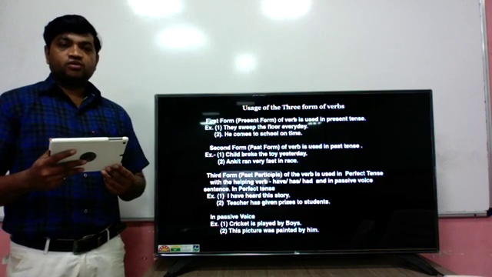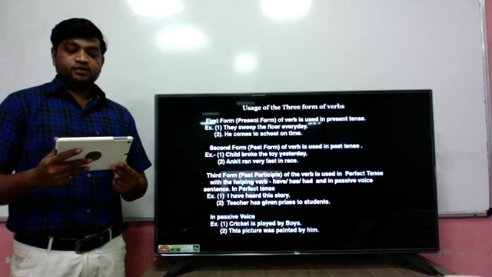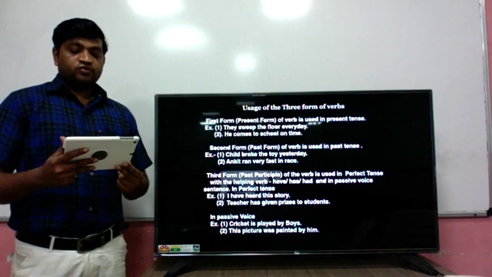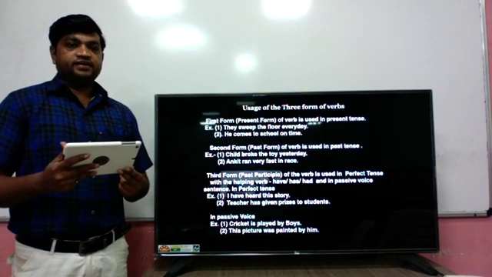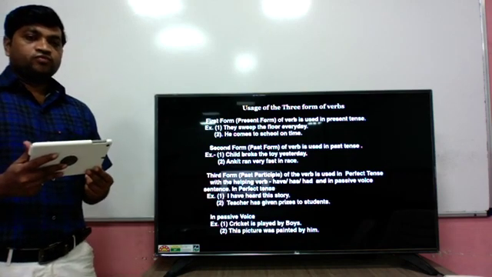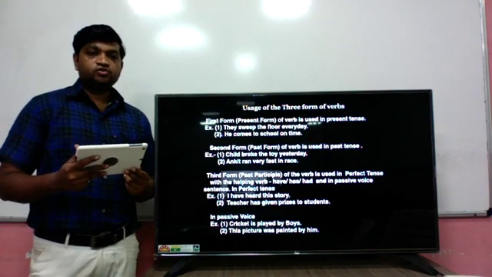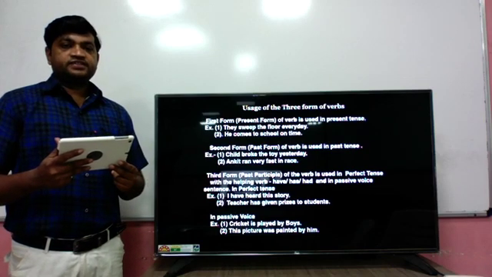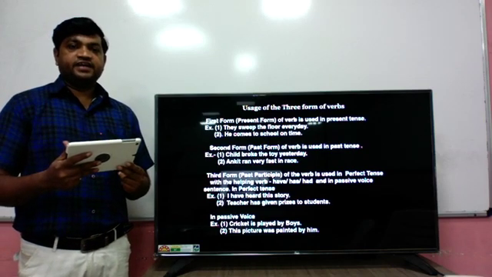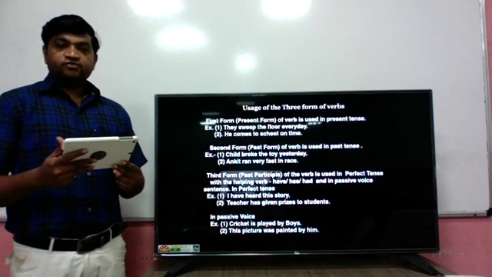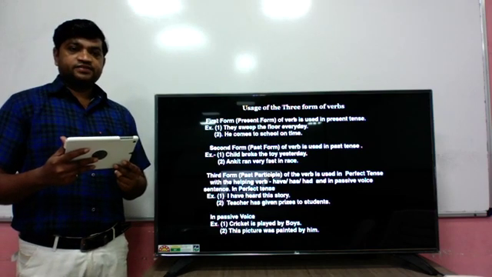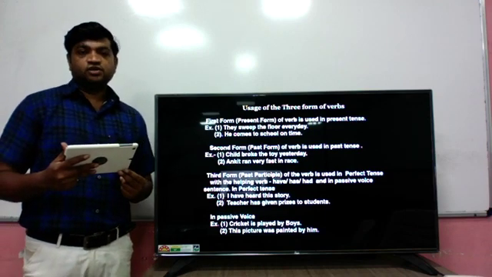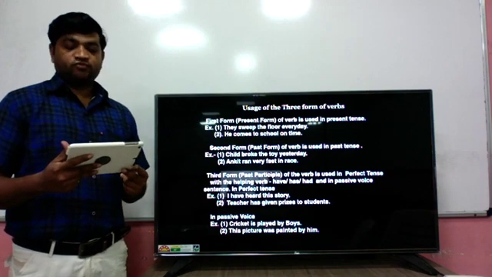Now the third form is called the past participle. The past participle of a verb is used in perfect tense with the helping verbs have, has and had. We have to use the third form or participle form of the verb for showing perfect tense, and perfect tense has the helping verbs have, has and had. And in passive voice, whenever the sentence is in passive voice, we have to use the participle form of the main verb.